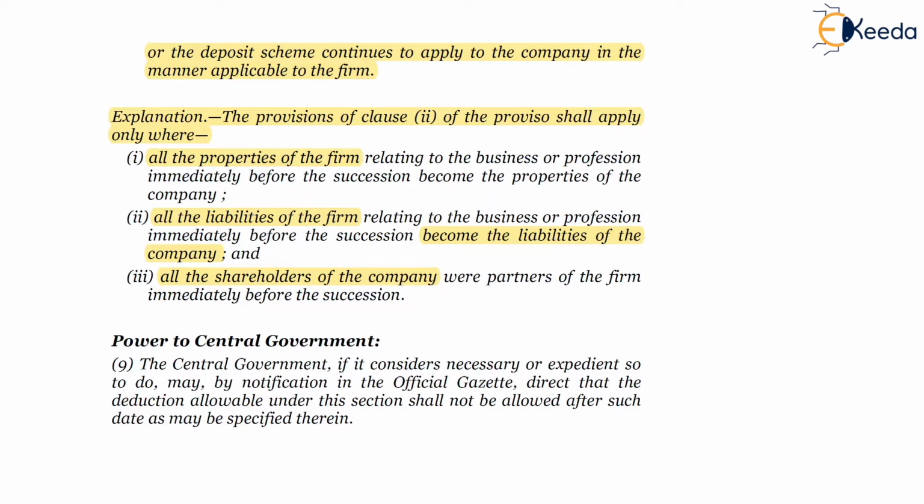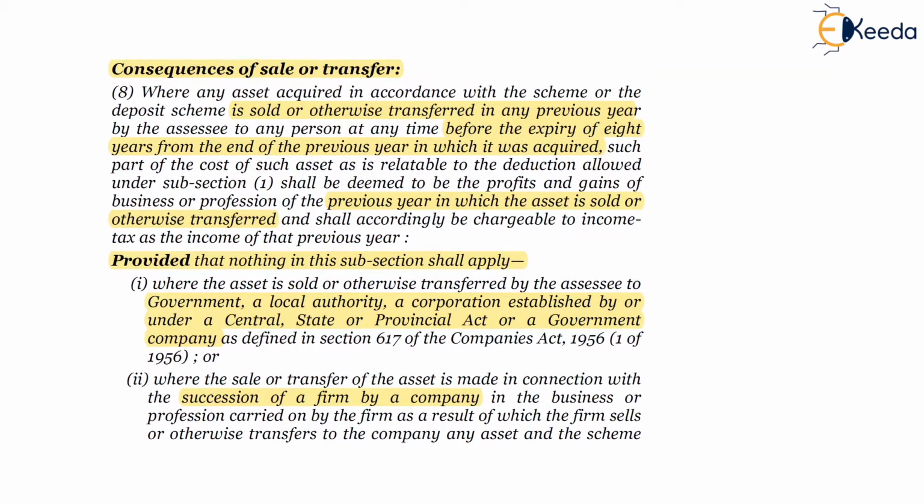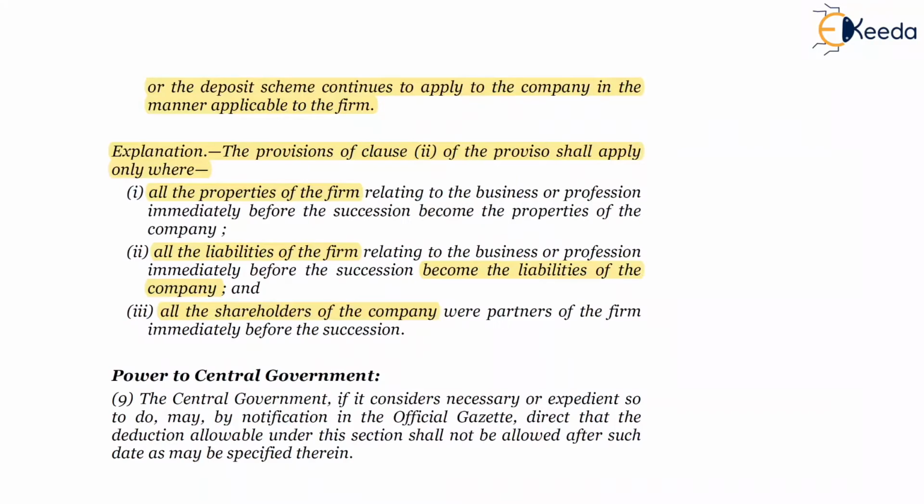If any of these conditions are not satisfied, wherein all the properties of the firm are not transferred, or all the partners of the firm are not becoming shareholders of the company, then in that case, the asset which is transferred by the firm to the company will not be eligible for any exemption, and accordingly the deduction claimed earlier by such firm will be taxable as profit and gains. So this was clause 8, which stated the consequences on sale or transfer.